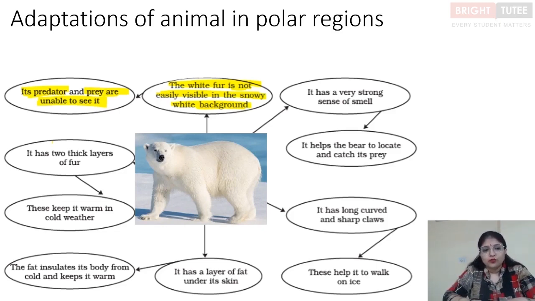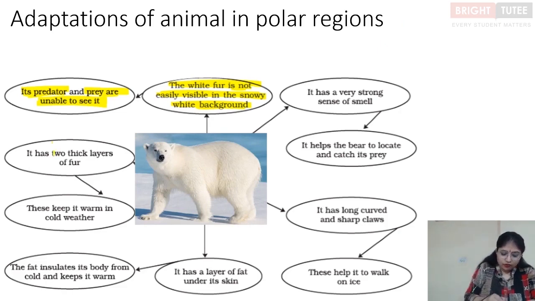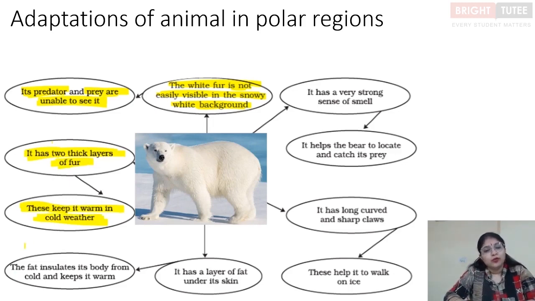Then next, like we said, the environment of the polar region is very cold. So this animal needs to be protected from the cold. For this protection, it has two thick layers of fur. So the polar bear has two thick layers of fur which keep it warm in the cold weather, right? If we go to the polar regions, we are going to wear a lot of clothes to keep our bodies warm. Whereas polar bears, on the other hand, have two layers of fur on them.